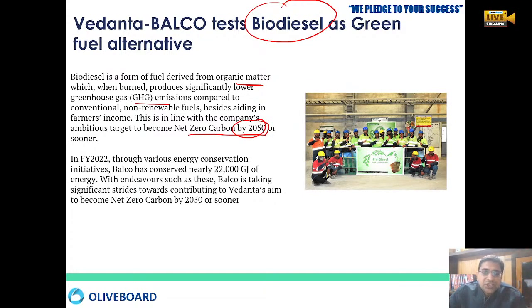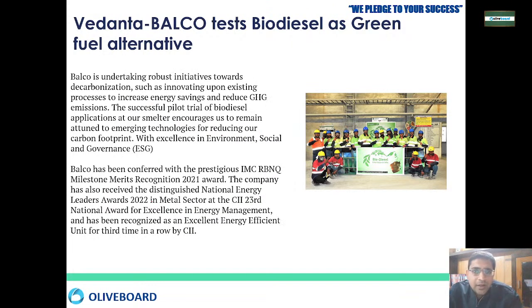So there are various energy conservation techniques that Balco is utilizing. They want to generate around 22,000 gigajoules of energy. They are making significant effort to reach net zero by 2050, because every industry has to work together to find how to reduce carbon emissions. So Balco is taking a good amount of initiative in decarbonization.